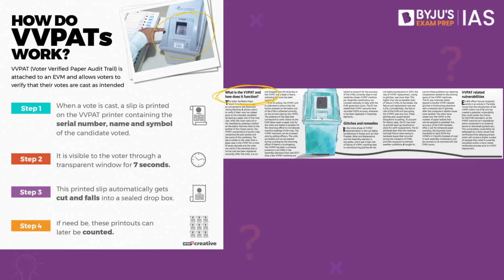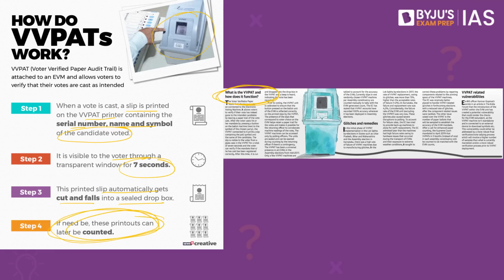How does this entire process work? When a vote is cast, a slip is printed on the VVPAT printer containing the serial number, name and symbol of the candidate voted for. It is visible to the voter through a transparent window for about 7 seconds. This printed slip automatically gets cut and falls into a sealed drop box. If need be, these printouts can later be counted as well.